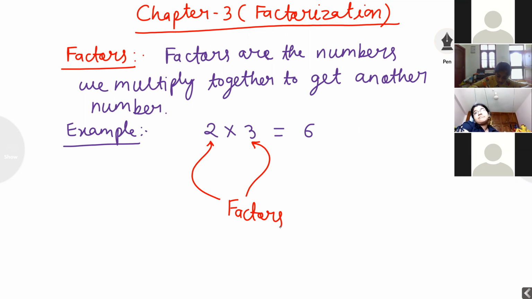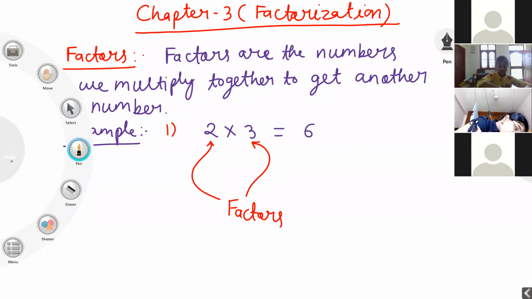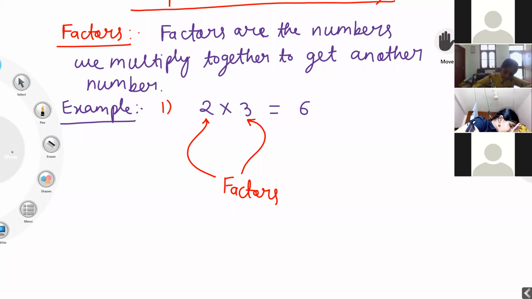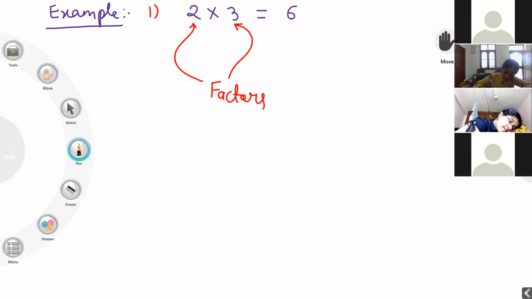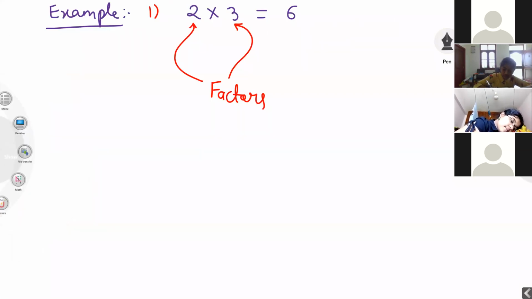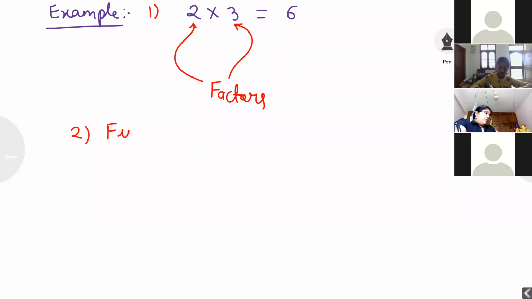Example second, find the factor of 18. Now I want to check 18 is coming in which table. Solution.